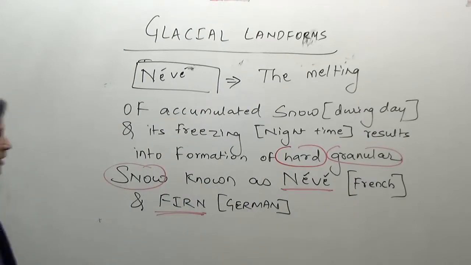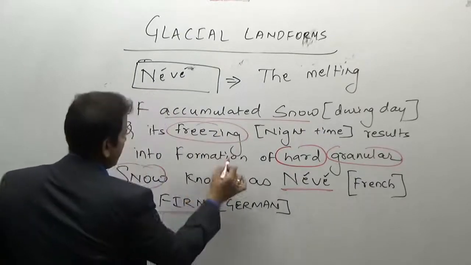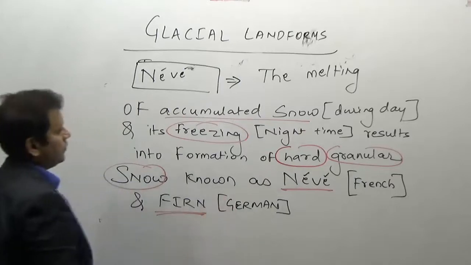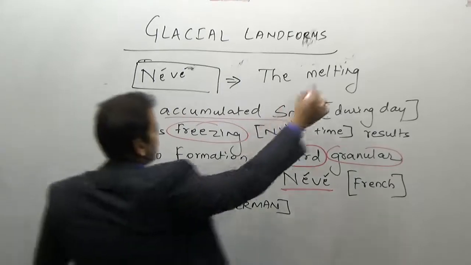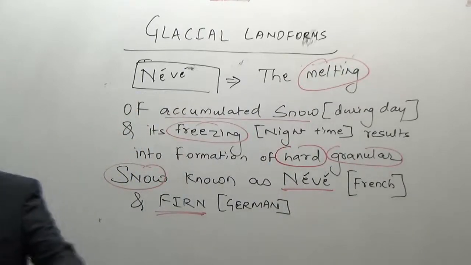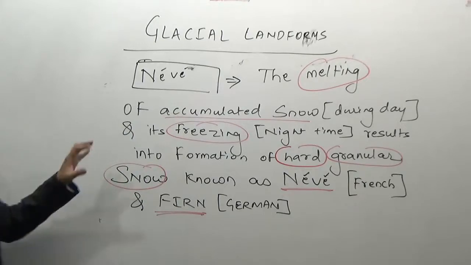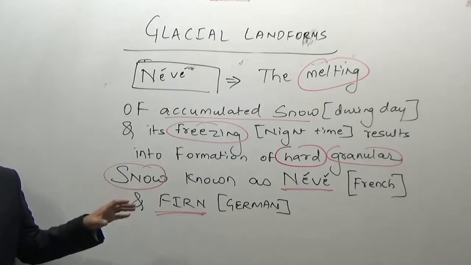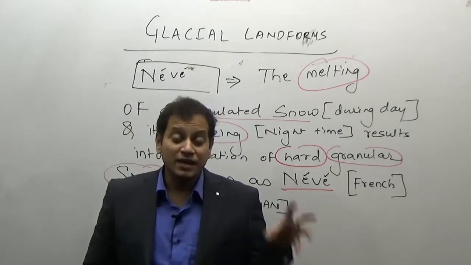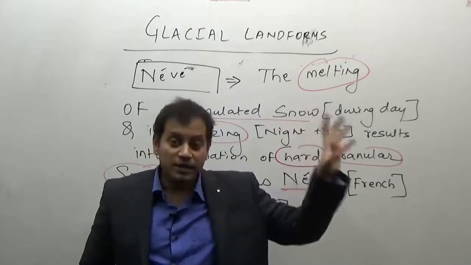Now, why is it formed? It is formed due to accumulation of the snow and its freezing and melting. Freezing and melting of snow results in the formation of a hard granular substance known as neve or firn. This neve or firn, the hard granular snow, accumulates obviously in the mountain regions,